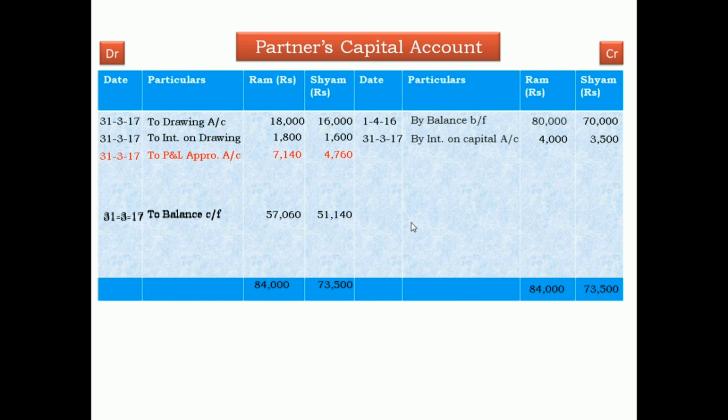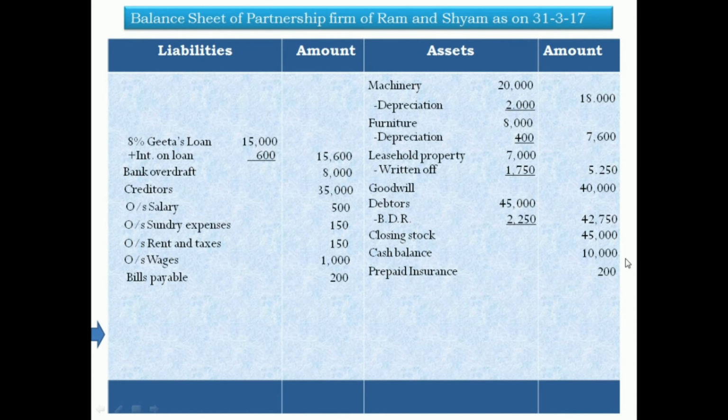This closing capital is transferred to the balance sheet's liability side capital. Now on the balance sheet liability side, the capital of partners Ram and Syam is transferred to liability side, in the capital accounts.